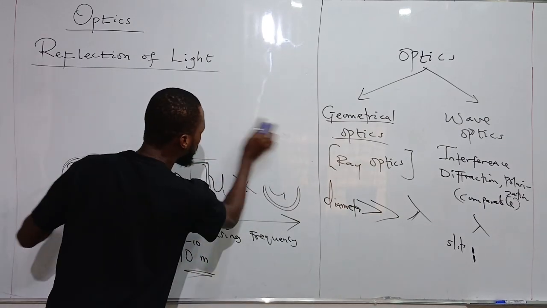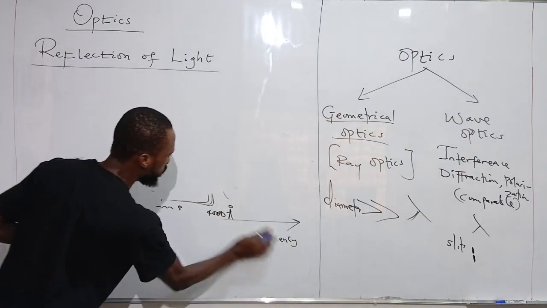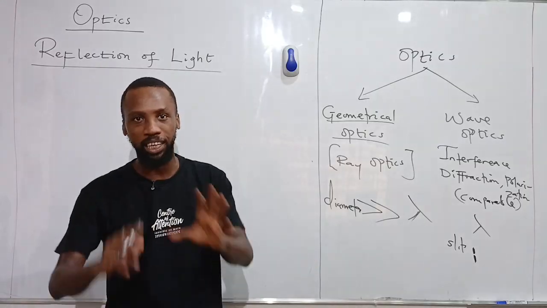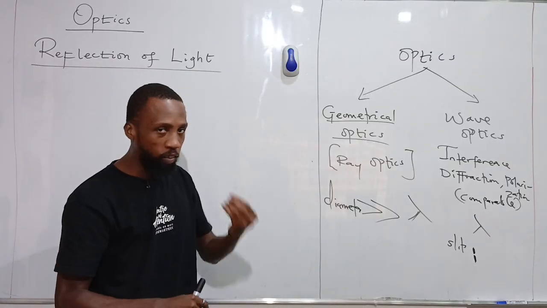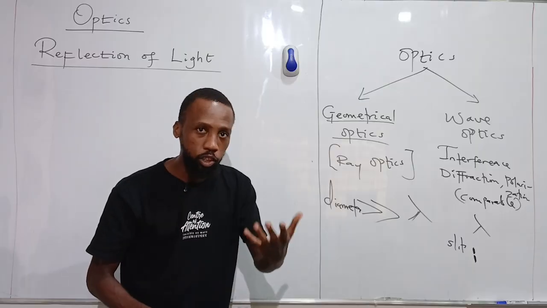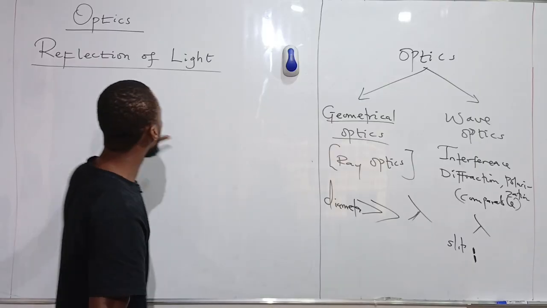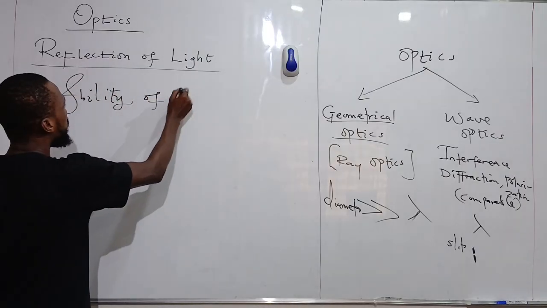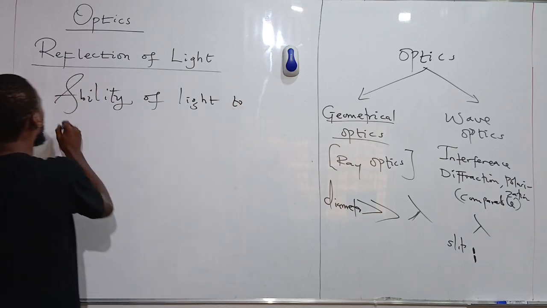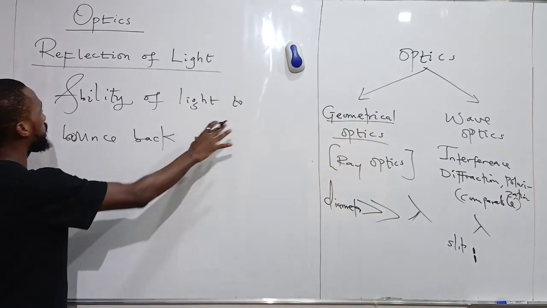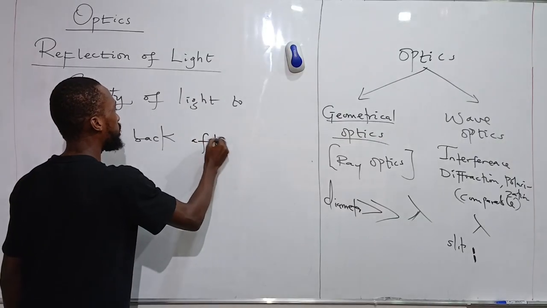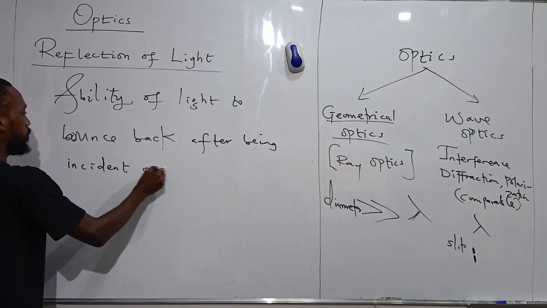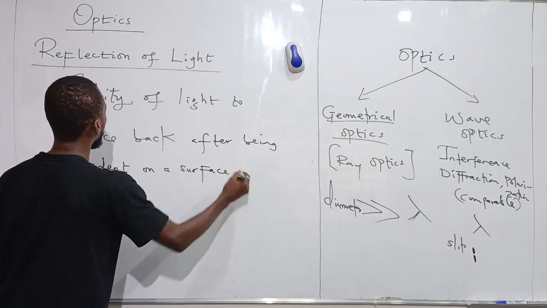Reflection of light. Reflection is one of the properties of a wave. Light is a wave and it's also a particle, but we are talking about only the wave nature here. Reflection is also a property of any wave at all. So when we talk about reflection, we are talking about the ability of light to bounce back after being incident on a surface or a barrier, and that is reflection.